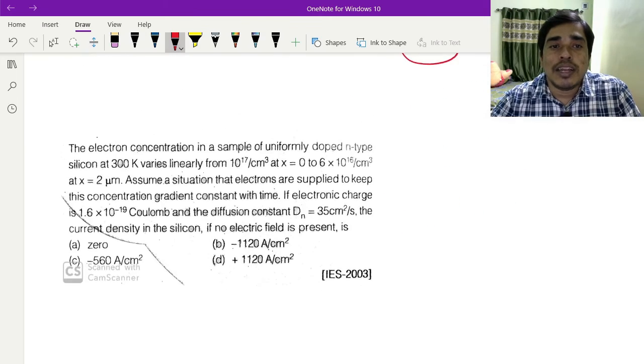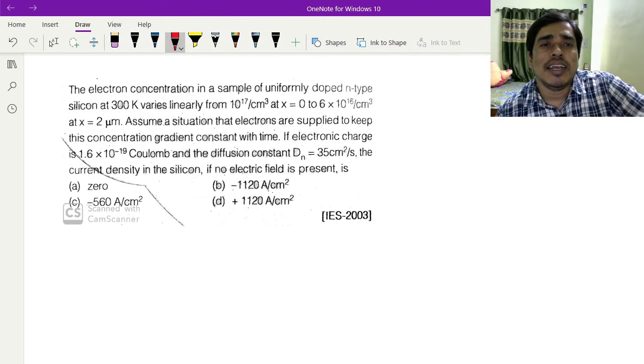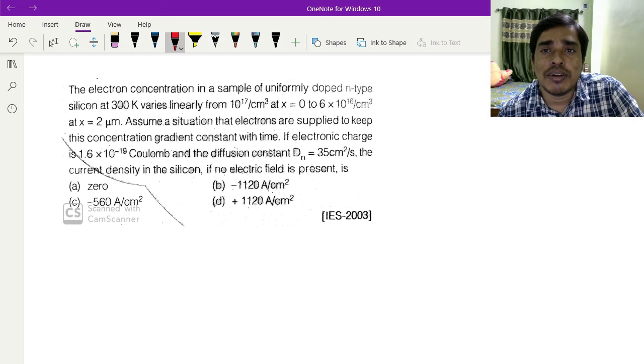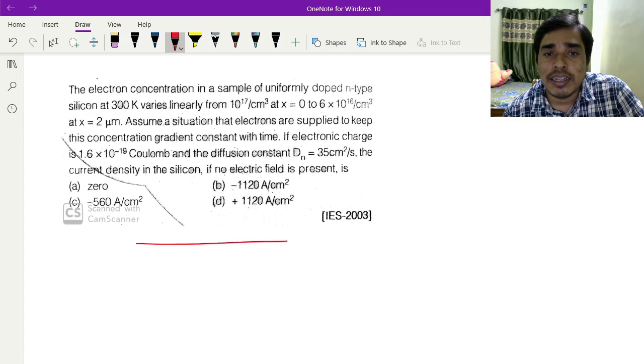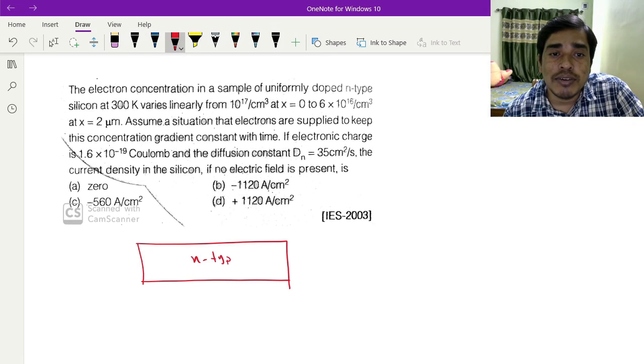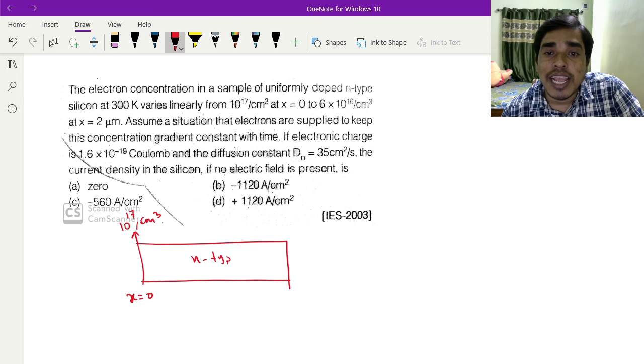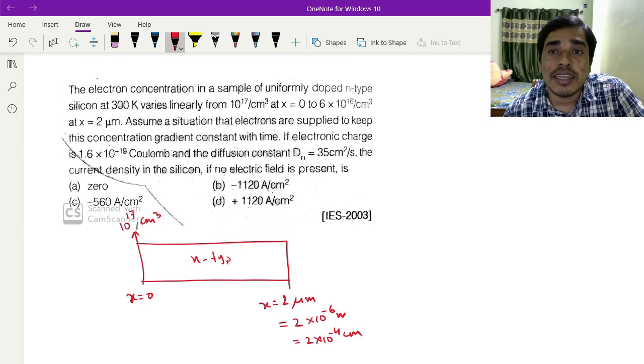Now there is another question. The electron concentration in a sample of n-type silicon: at x equals 0, the carrier concentration is 10 to the power 17 per cm cube. At x equals 2 micrometer, which is 10 to the power minus 4 cm, the carrier concentration is 10 to the power 16.